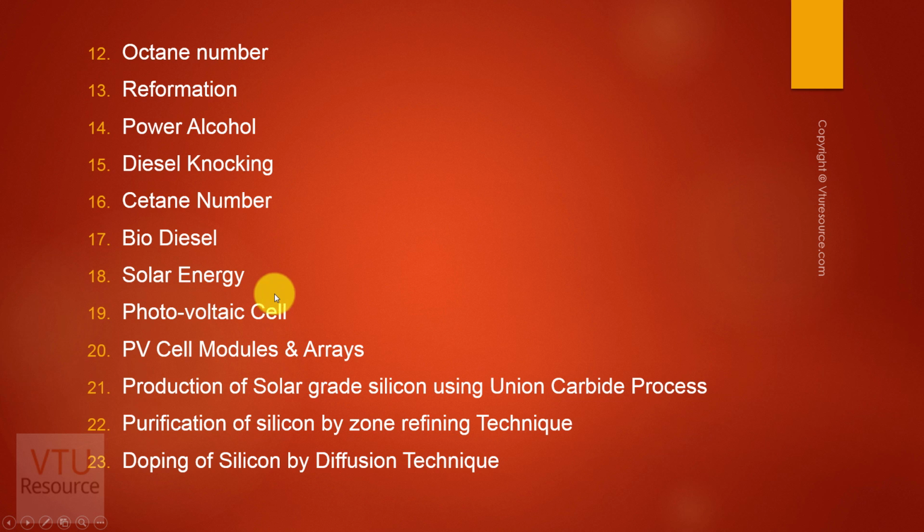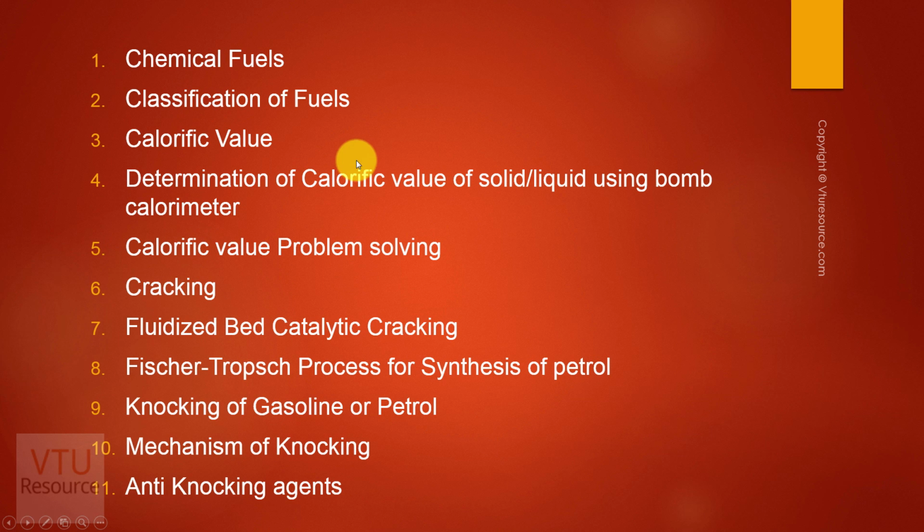Coming to the other part of the module, determination of calorific value of solid or liquid fuel using bomb calorimeter will be asked for 5 marks, and either the construction and working of bomb calorimeter or problems on calorific value. So either one of these will be there in your VTU examination.